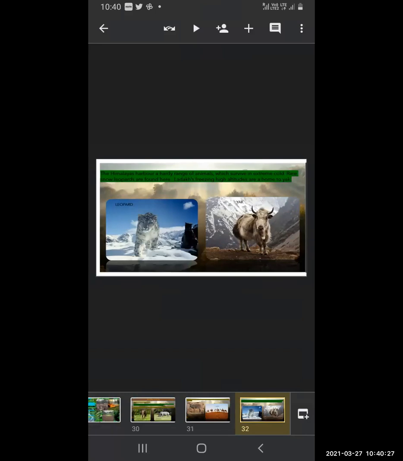The Himalayas harbor a hardy range of animals which survive in extreme cold. So the Himalaya has only those animals which are able to survive there. Rare snow leopards are found there. The freezing high altitudes are a home to yak. In Ladakh, with very low temperatures at high altitudes, the yak is found. So these two animals you can see in the Himalayas: snow leopard and yak.